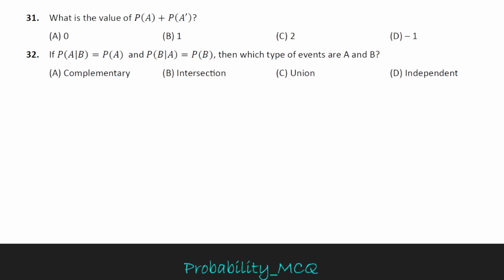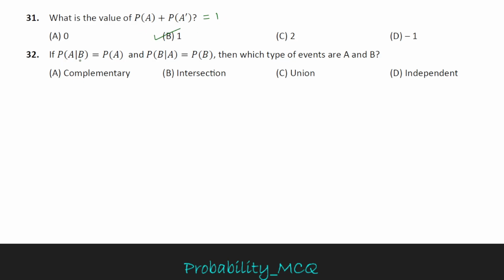Question 31: what is the value of P of A plus P of A prime? The probability of happening A and the probability of not happening A is always equal to 1. Then P of A plus P of A prime equals 1. Option B is correct.